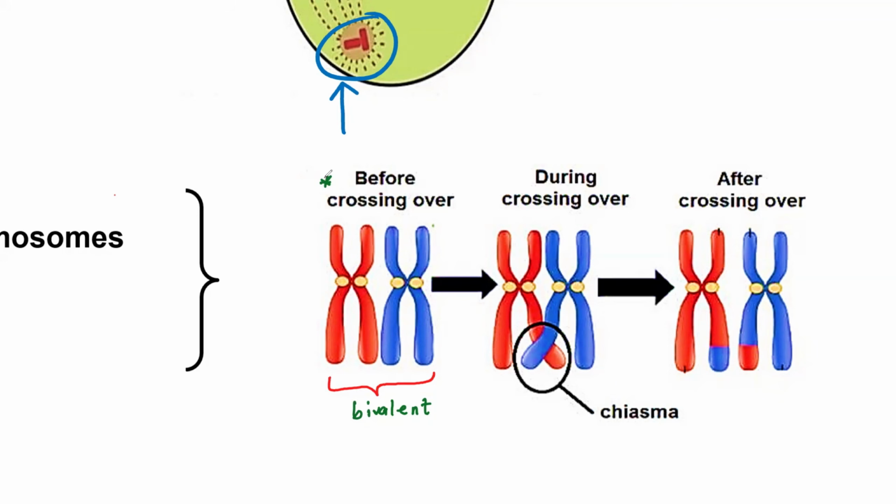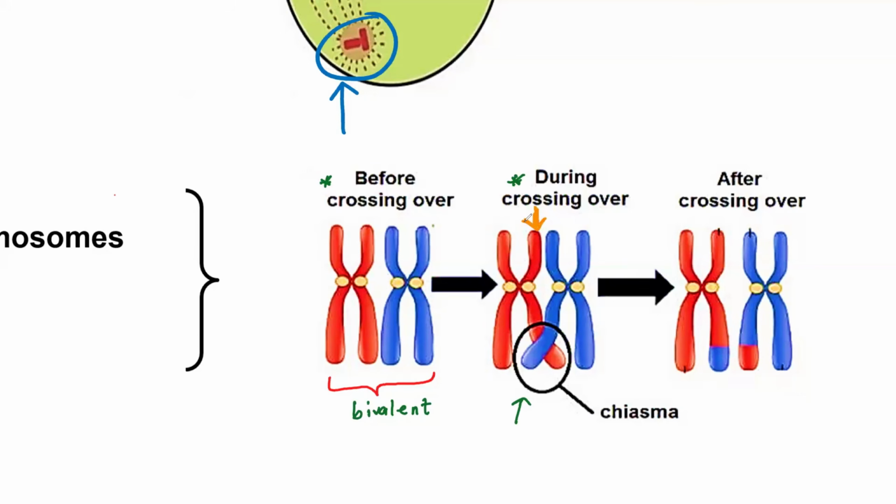After having this bivalent of ours, the process of crossing over begins. So we move to stage 2, which is during crossing over. Now we are crossing over these chromosomes. Do you notice, guys, that these chromosomes are overlapping with each other? That's the best word that I can use. You can see from the diagram these two chromatids, this chromatid here and this chromatid here. Can you all see it?